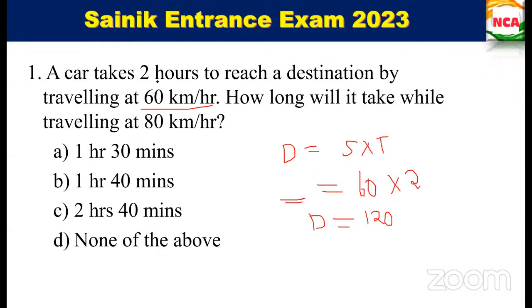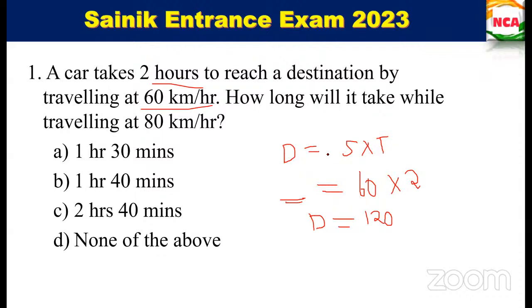Both are in kilometers only, hour only. If it is minutes, means you want to convert that into minutes or hours, any denomination. Okay, fine. If it is hours only, that is why I'm taking it directly. If it is not hours, means if it is in minutes, means you want to convert that to hour. Okay, kilometer per hourல convert பண்ணனும். Fine. So we have the same denominations. That is why I'm taking it directly. Okay. So distance இப்போ பார்த்தாச்சு.